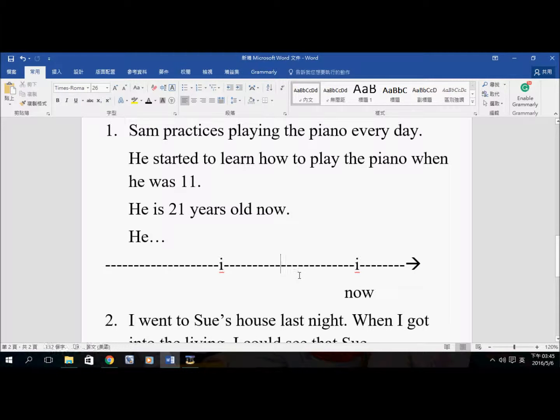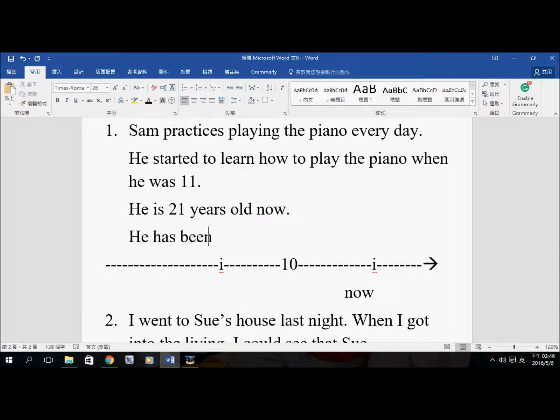We know that there is 10 years in between. Okay? So what tense do we use? It's still true. He still practices playing the piano every day, and he has been practicing the piano for 10 years. So in this case, this is present perfect continuous tense.